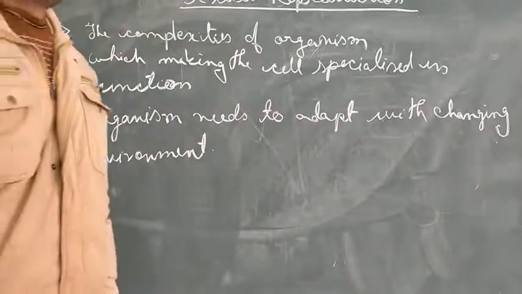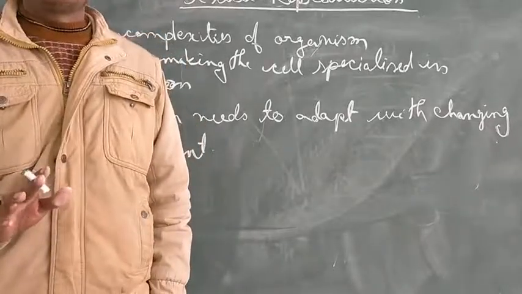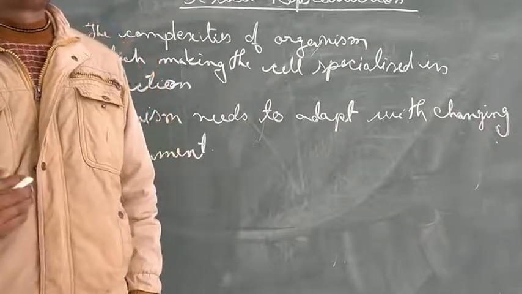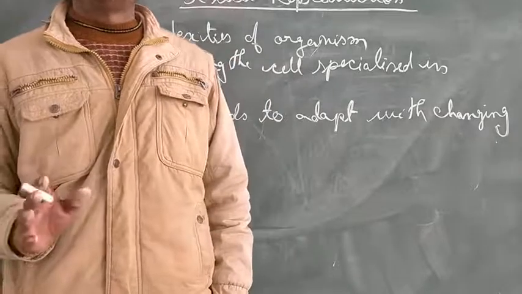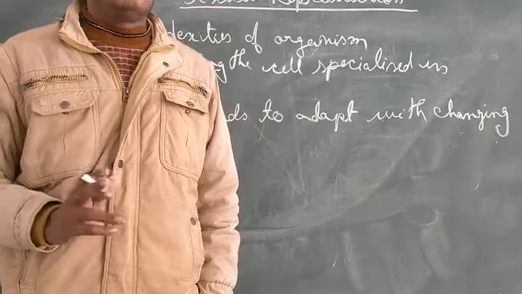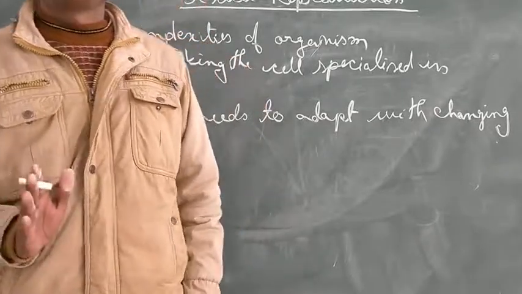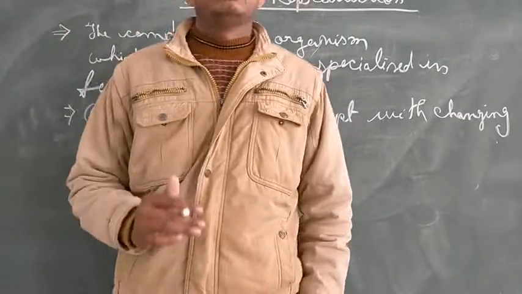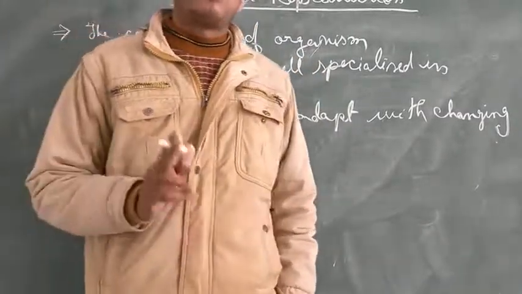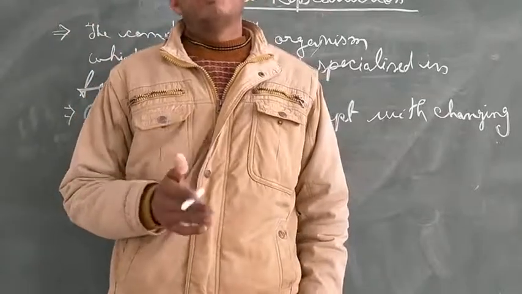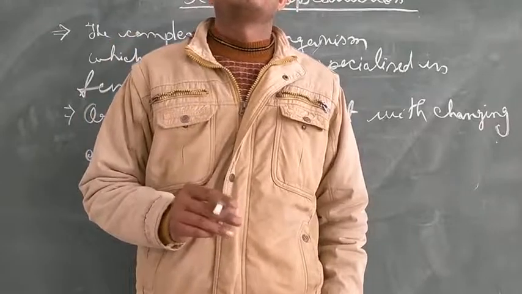It means that in the genetic material there is information which makes the organism according to its habitat and environment, where it is staying or is functional. So if there are any changes in the environment, that organism also needs to adapt to that change. What will happen? A change in the genome is also necessary. Otherwise, that organism would not be able to survive.